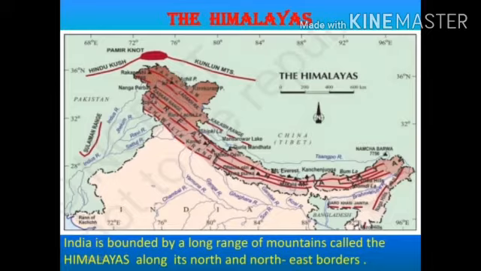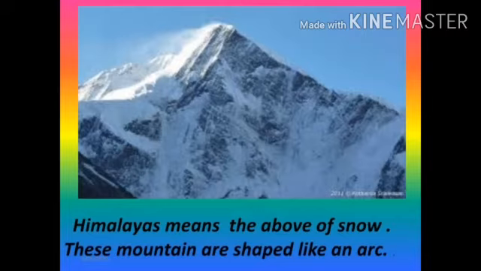Students, Himalayas means the abode of snow. These mountains are shaped like an arc. Arc means a part of a curve, a part of the circumference of a circle.